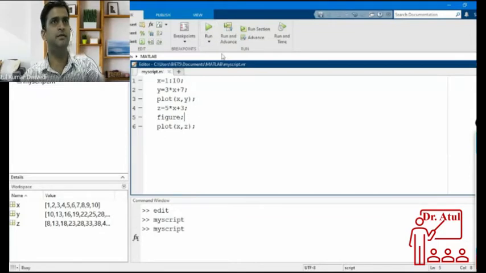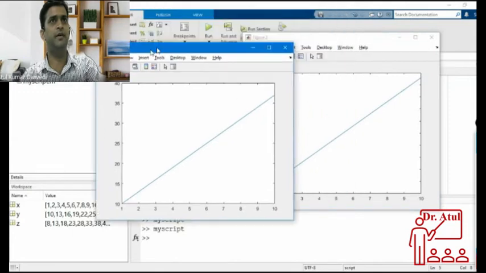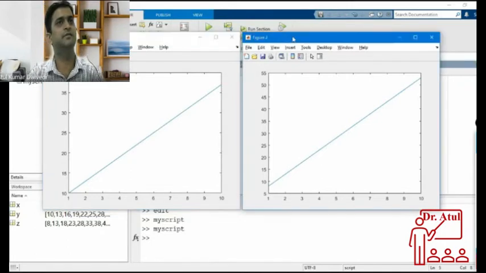Now let us see. Now it is opening two figure windows. Figure 1, you can see here, and this is figure 2. The plots are also different. Okay, this is one requirement. Someone may require two different plots, and someone will say, no sir, I want both of the things to be in the same plot.